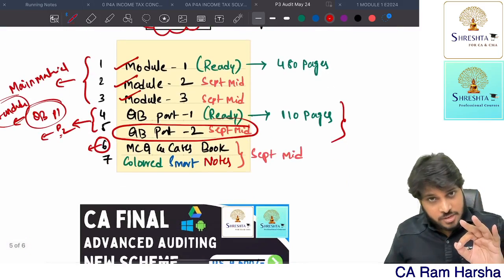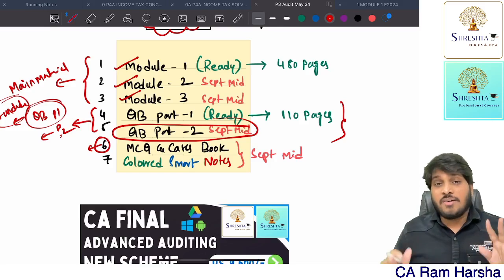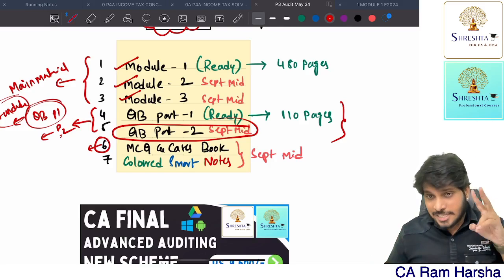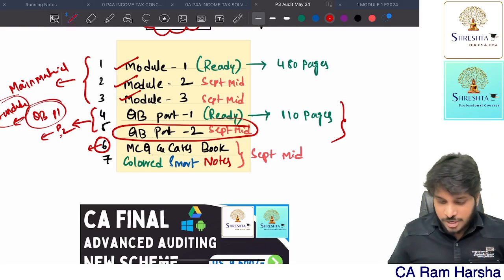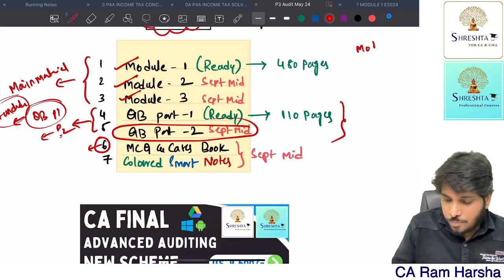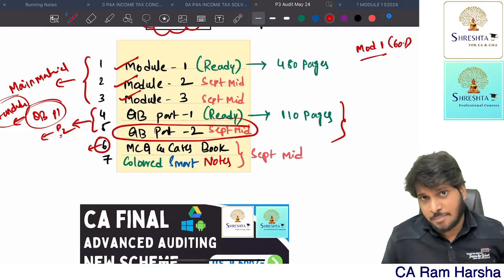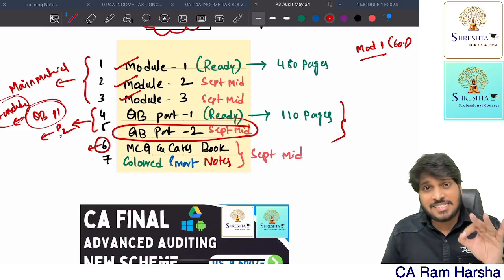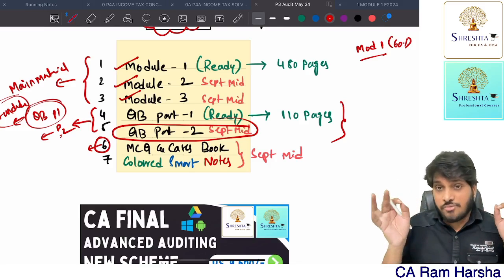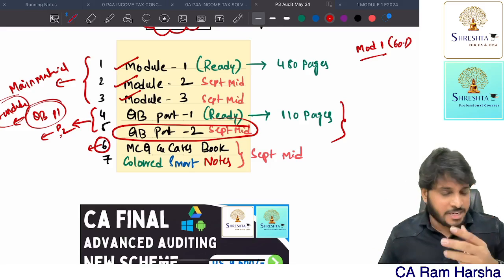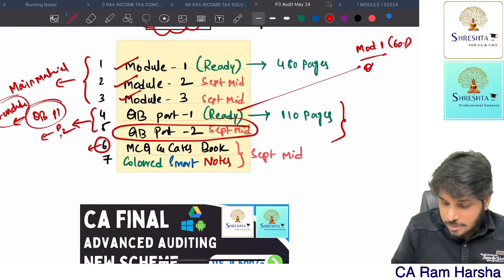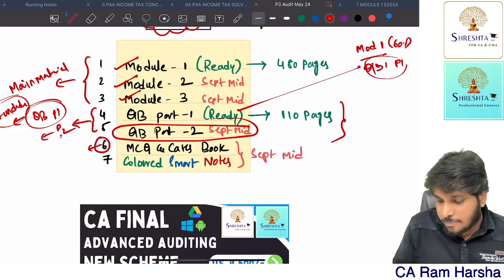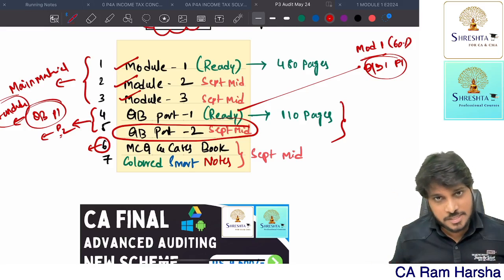Immediately after you enroll, we will dispatch the materials in two installments, in two parts. First, we will send you Module 1, which will cover 60% weightage in the exam. My guess is 60 to 70 marks out of 120 come only from Module 1. It may be MCQ, whatever. And we will also dispatch Question Bank Part 1.